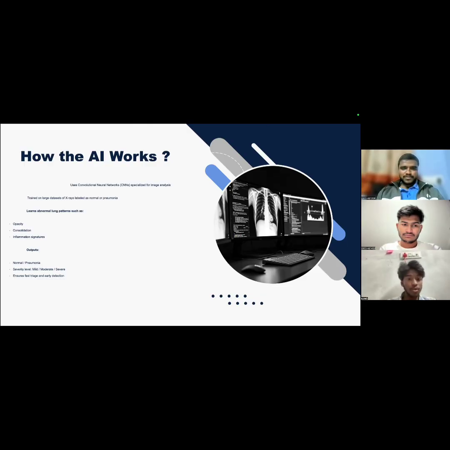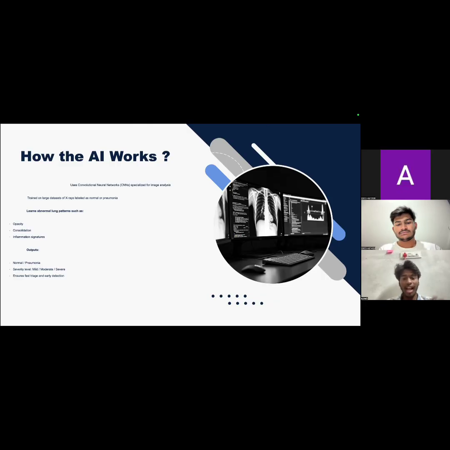And now we use convolutional neural networks, CNNs, specialized for image analysis, trained on large datasets of X-rays labeled as normal or pneumonia. We included in the system hundreds and thousands of images of X-rays, thousands of X-rays which are affected with pneumonia and thousands which are not. So our system analyzes the whole data, and each time you upload a photocopy of your X-ray, the system runs and goes through all the possibilities of pneumonia-detected X-ray copies.